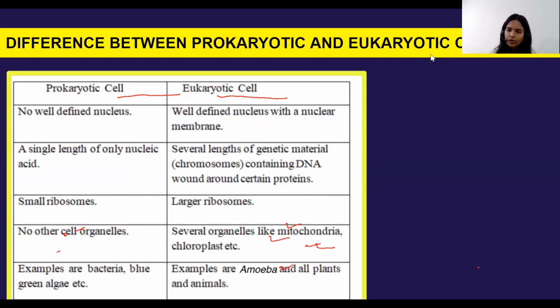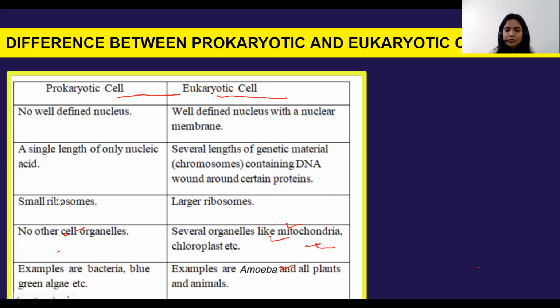But in case of the eukaryotic cell, a well-defined nucleus with a nuclear membrane is found. A single length of only nucleic acid. जो prokaryotic cells हैं, इसमें completely developed nucleic acid material नहीं होता है, single strand होता है. But अगर हम eukaryotic cell की बात करें तो उसमें DNA present होता है, genetic material जो है हमारा, right?